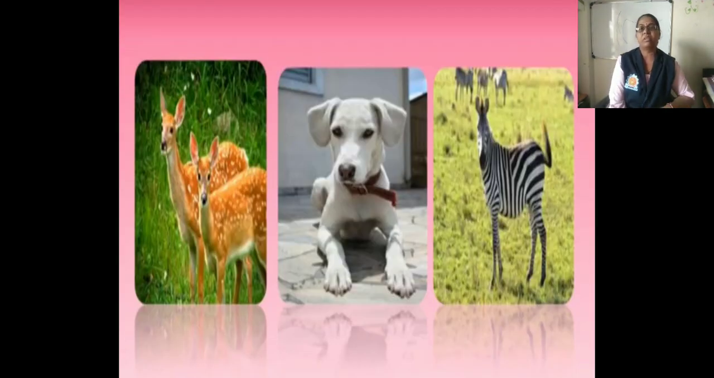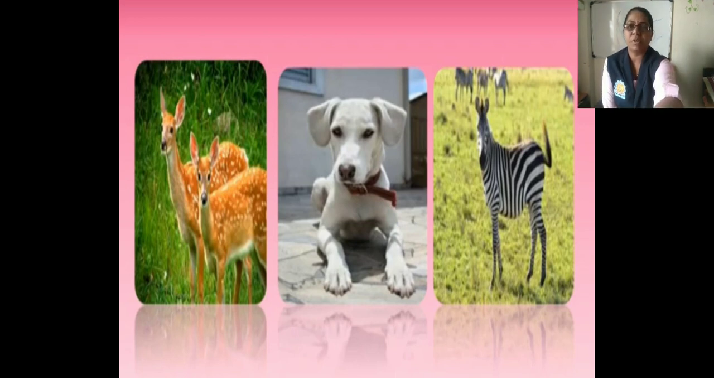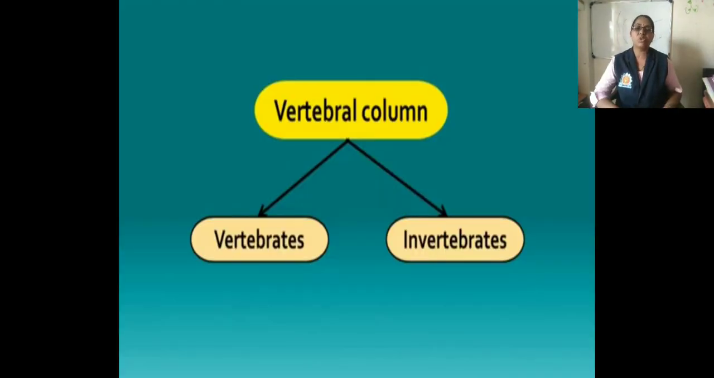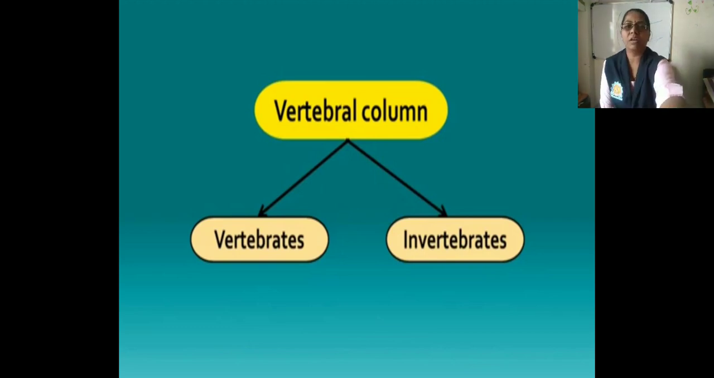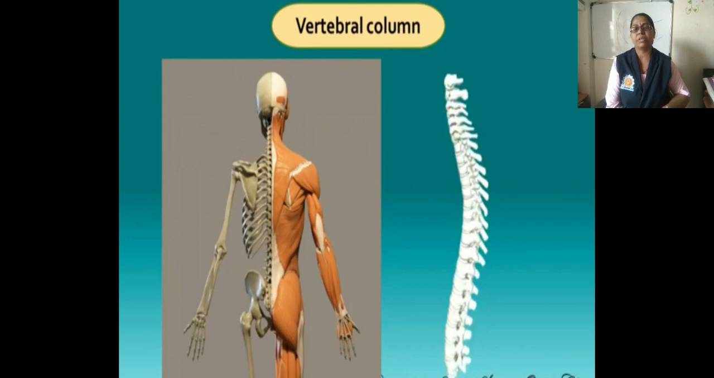For example, here are given deer, dog, zebra, and we also are multicellular animals. Now next, according to the presence of the vertebral column, the classification given is vertebrates and invertebrates. So what is the vertebral column? Here you can observe the picture given: the chain of bones in the center of our back is called the vertebral column.